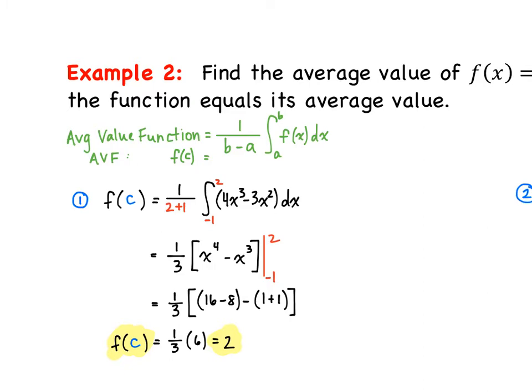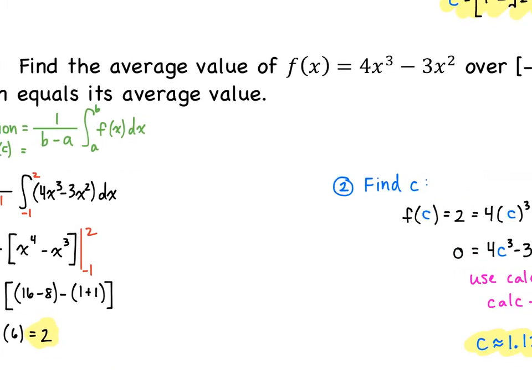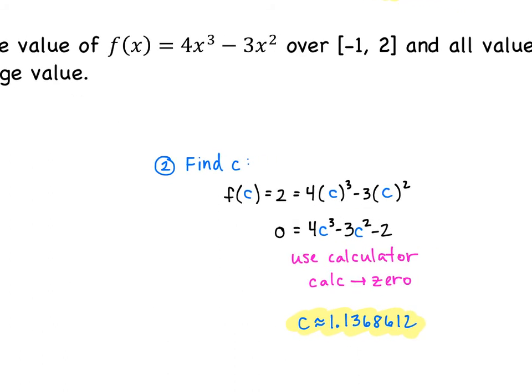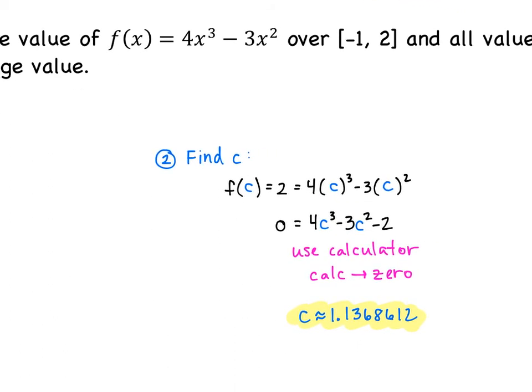But it wants us to find that c value, right? So now we need to find the c value when f of c equals the average value. All right, so now f of c is equal to 2, so we're just plugging that into our original function, f of x, and we solve.